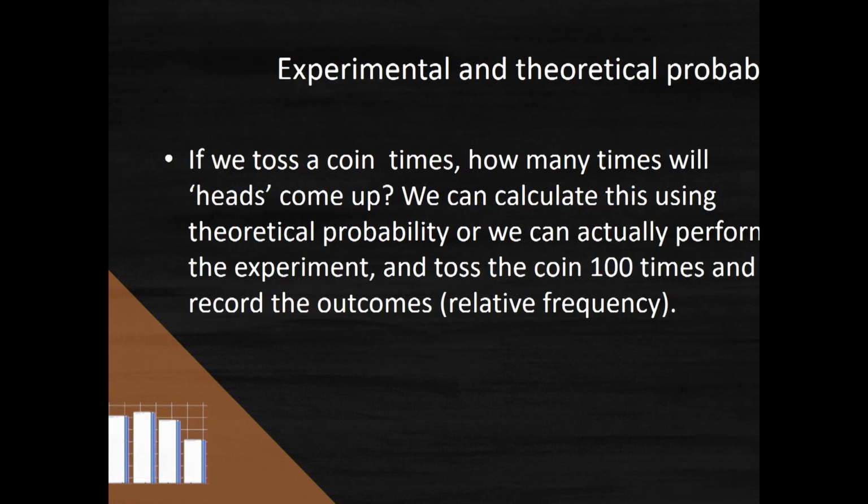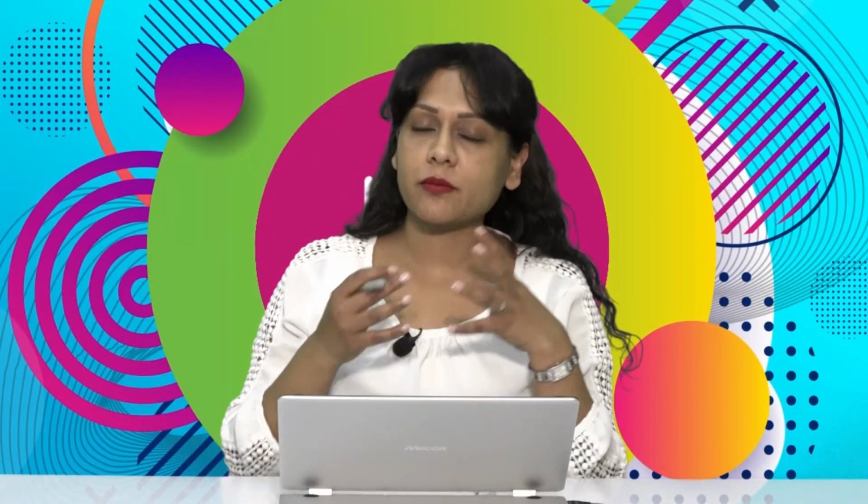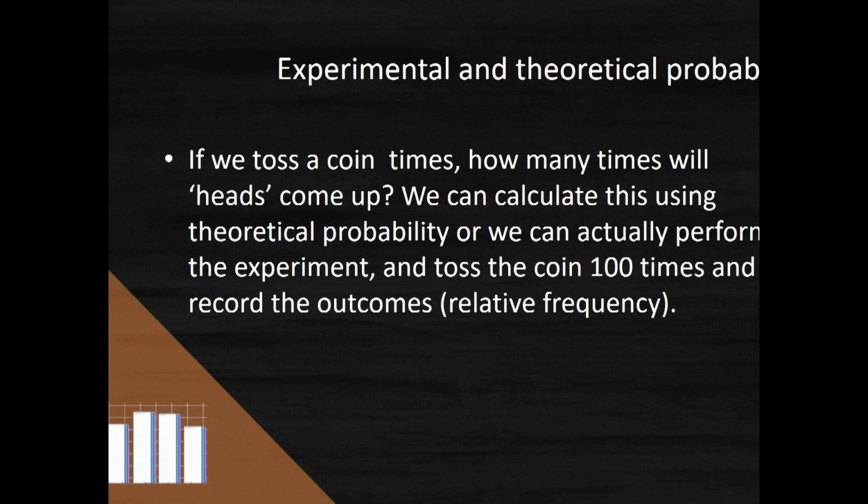So we get this thing called experimental and theoretical probability. What is experimental probability? What is theoretical probability? Theoretical probability is all about using a formula to calculate the probability of an event happening. And experimental probability is really about doing experiments. We also call it the relative frequency. You do an experiment, you list how many times an outcome happens or how many times outcomes of an event happen, and that's called your experimental probability.